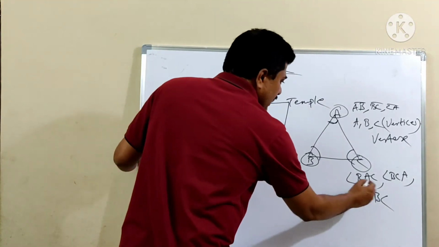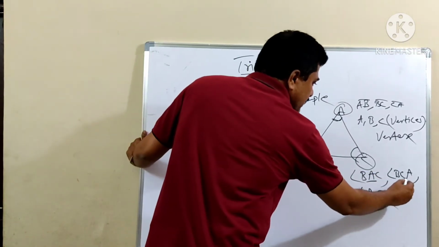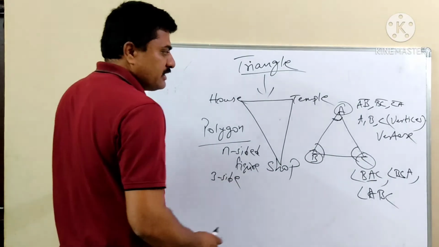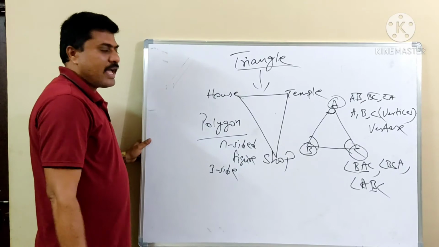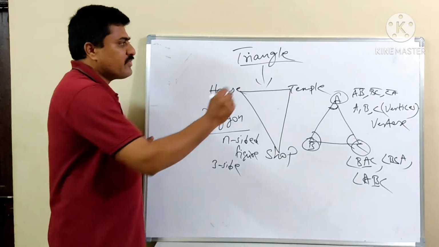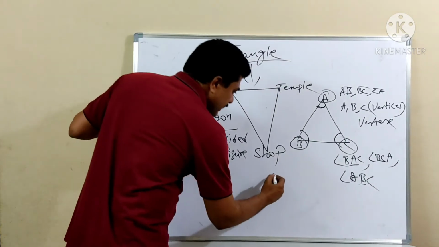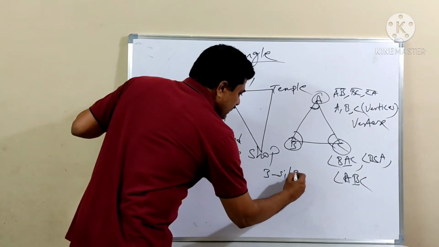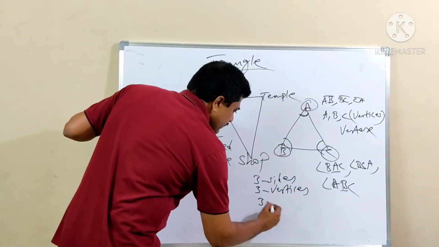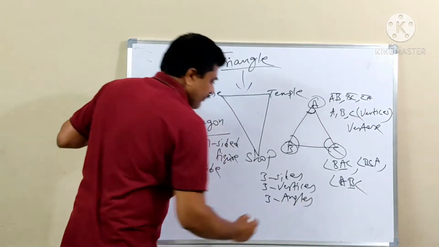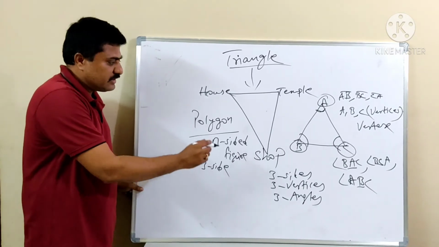See, in angle BAC, A is in the middle, so it is angle A. In angle BCA, C is in the middle, so it is angle C. In angle ABC, B is in the middle, so it is angle B. So in a simple way, a triangle has three sides, three vertices and three angles.